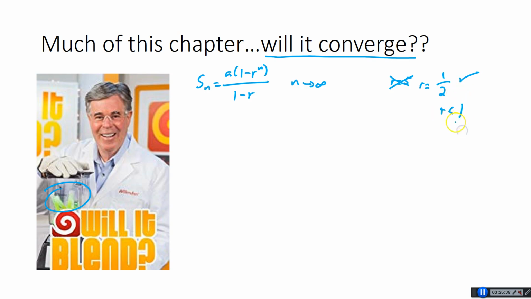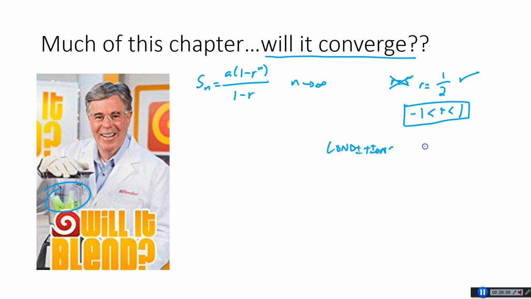And I say, okay, well, how about -7? -7 is less than 1. If you have -7 squared, cubed, 4th, 5th, that's getting bigger and bigger and bigger, right? It's alternating, but it's still getting giant. So what's the lower bound? Well, I think if it is between -1 and 1, that's what we really want. If r is between -1 and 1, then this thing is going to converge, right? This is what's called conditional convergence.